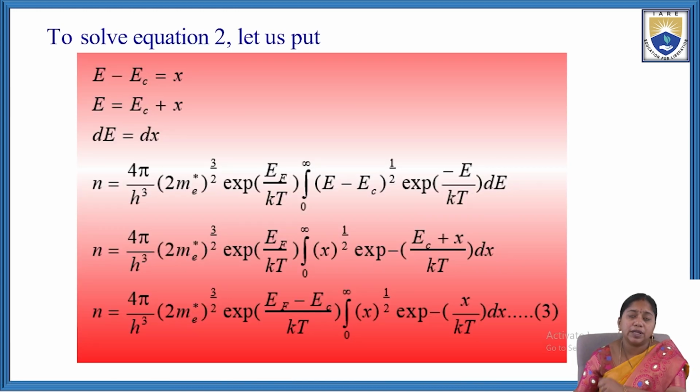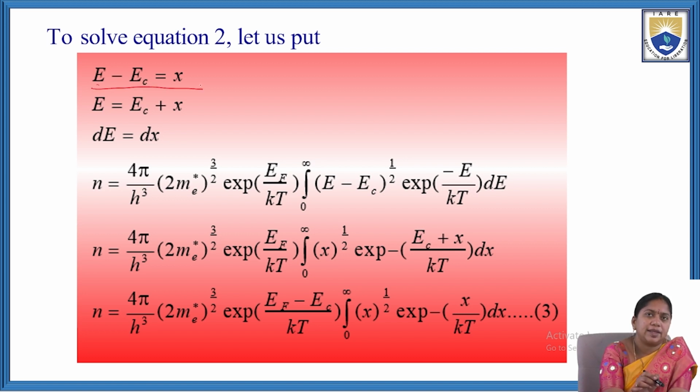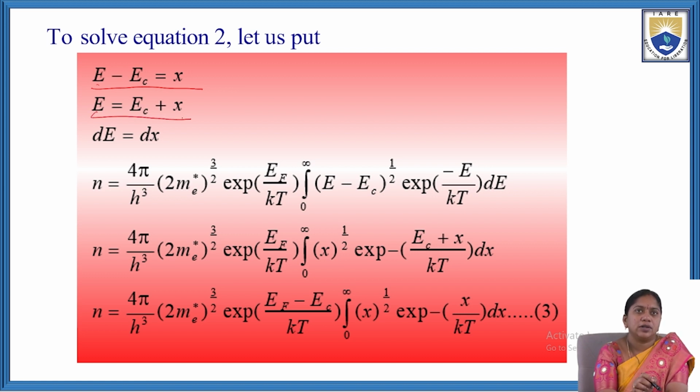So to solve equation 2, let us put E − Ec as x. Let us assume that E − Ec is x, so E equal to Ec plus x, where dE equal to dx.